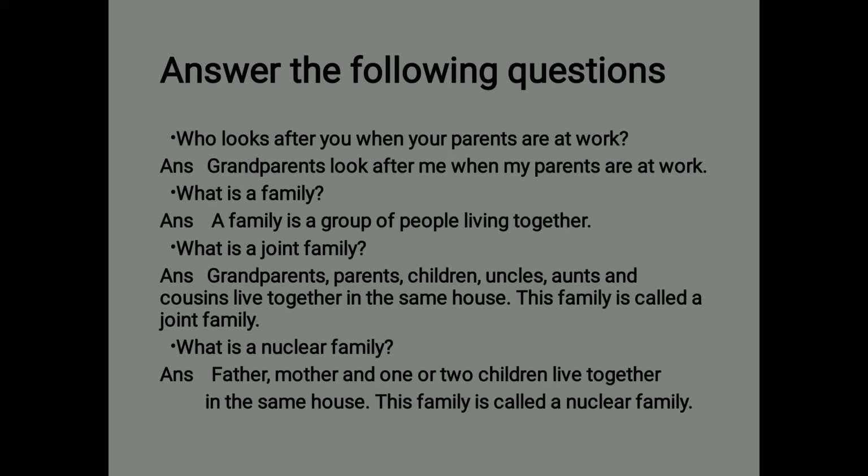What is a joint family? Grandparents, parents, children, uncles, aunts and cousins live together in the same house. This family is called a joint family. A big family is called a dash family. Nuclear family or joint family? What is the answer? Answer is joint family.